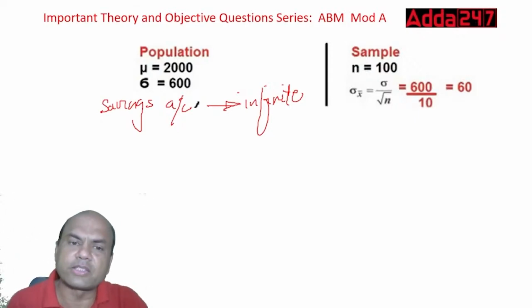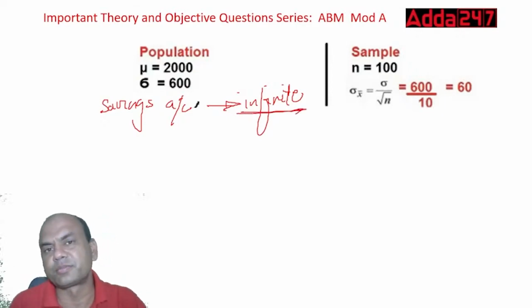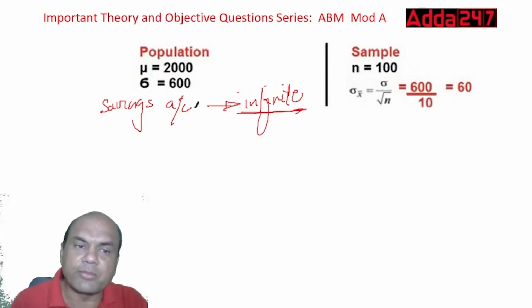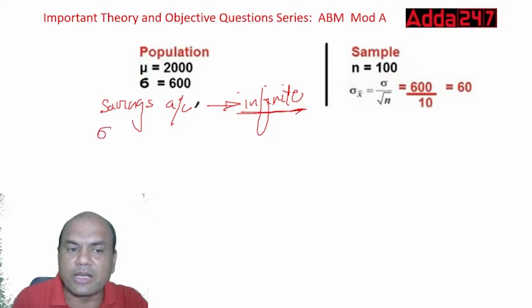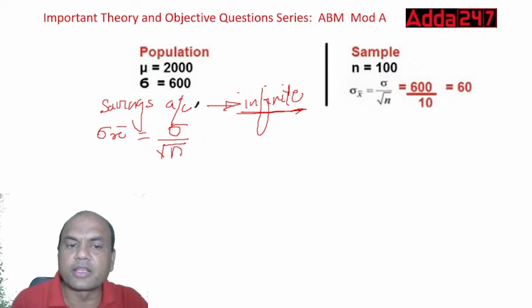While solving this numerical, the first step is to find out whether it is a finite or infinite population. If it is an infinite population, then the standard error, sigma x bar, equals standard deviation sigma upon root n. That is the formula for infinite.